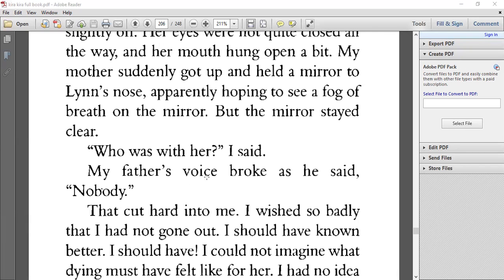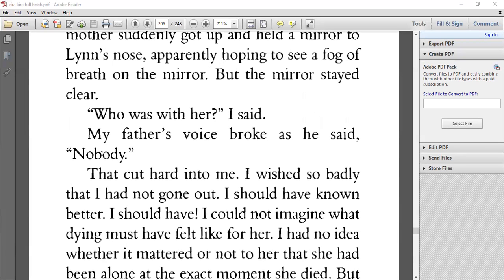And of course we learned that when Lynn died, was she accompanied by anyone? No. And how does that make Katie feel? She feels guilty because she left her.